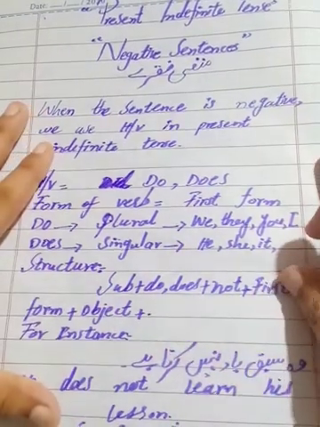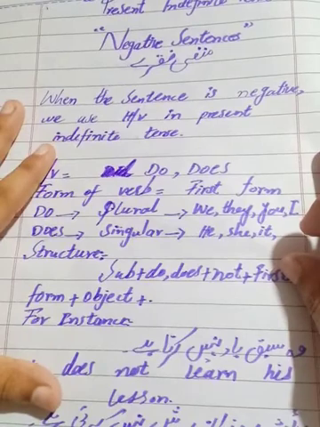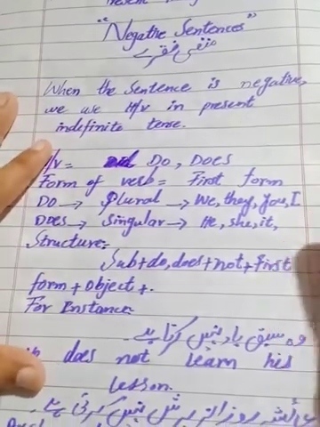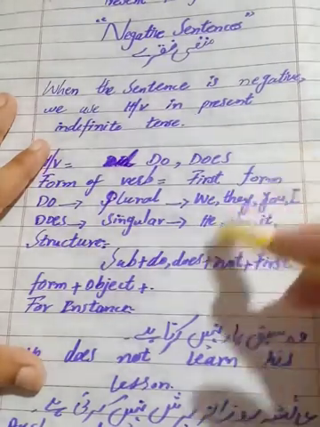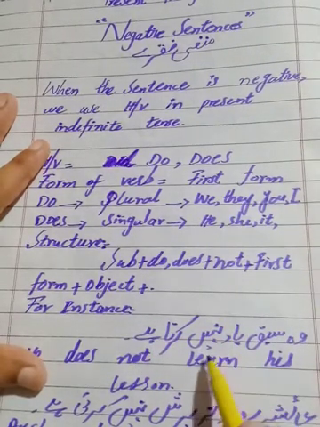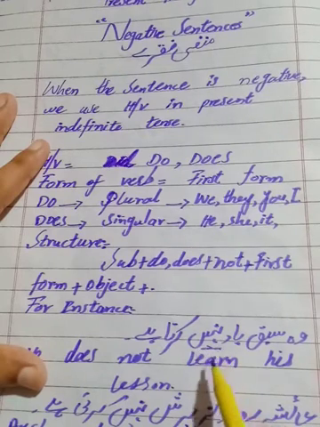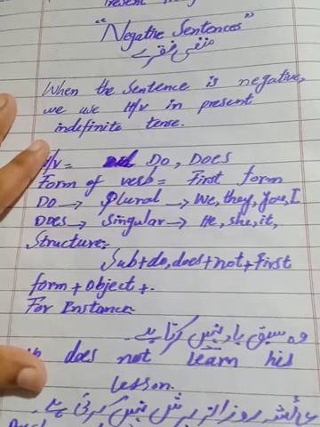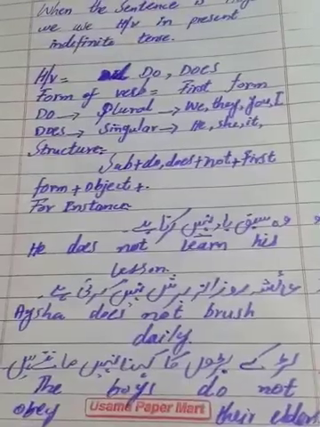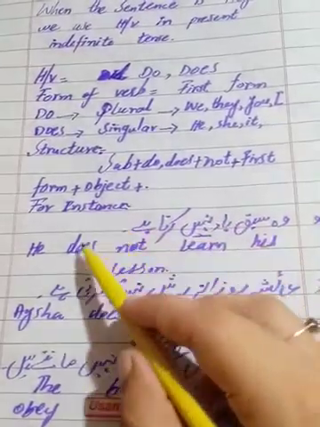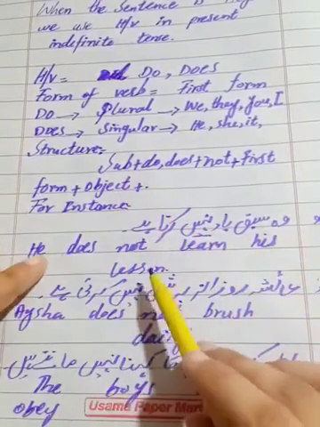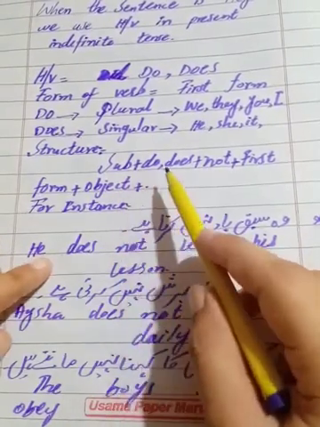For instance, students, I have written here Urdu sentences and English as well. So first is: वो सबक याद नहीं करता है. Here, students, you know the word नहीं is used, so it means it is a negative sentence. First the structure is the subject. So here wo, he, is the subject, and after the subject, do or does.